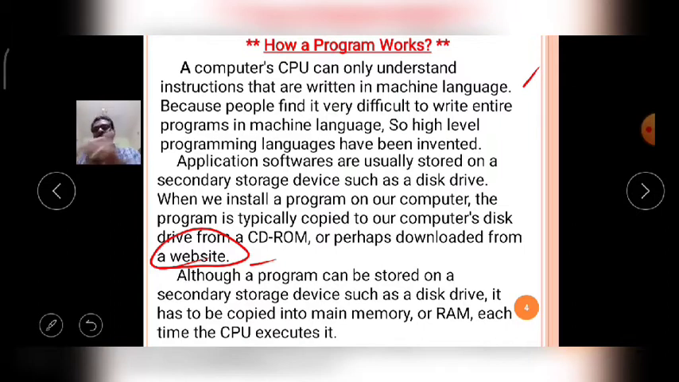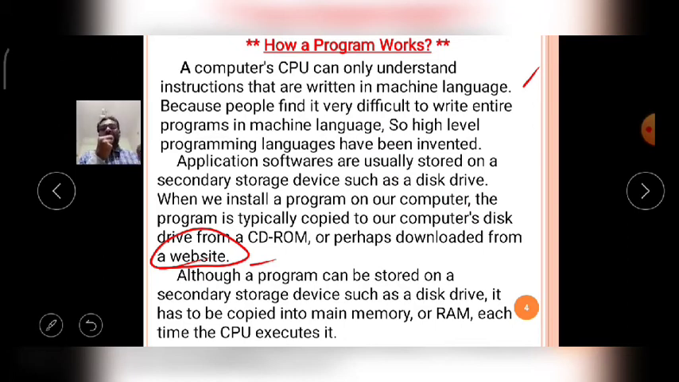Like that, internally the Python program is executed by the microprocessor. Although a program can be stored on a secondary storage device such as a disk drive, it has to be copied into the main memory, that means RAM, each time the CPU executes it. So what is the meaning of this?